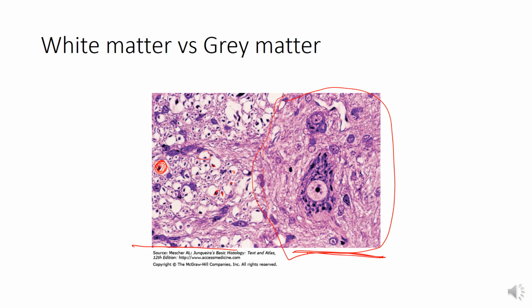And in gray matter you can see the cell bodies of the neurons and other cells. While in white matter, the axons are present, whether they are myelinated or unmyelinated, and some kinds of cells are also present. So can you guess what kind of cells are present here in the white matter? In case of central nervous system, oligodendrocytes are present, while in case of peripheral nervous system, Schwann cells are present.